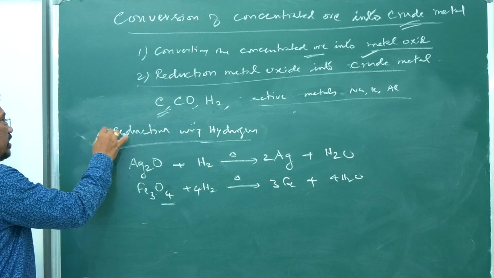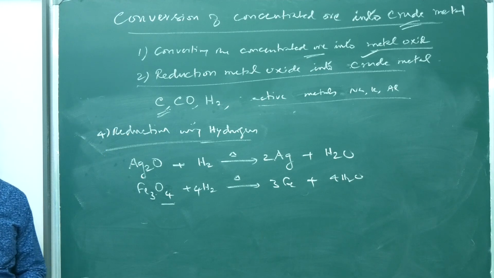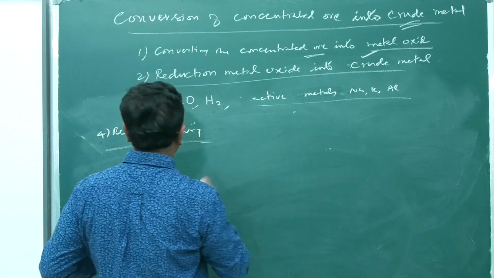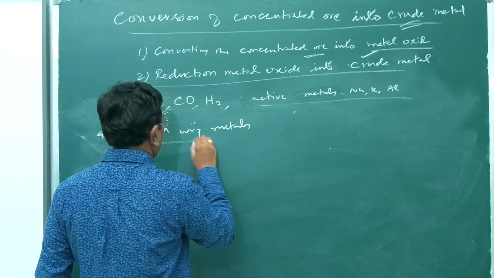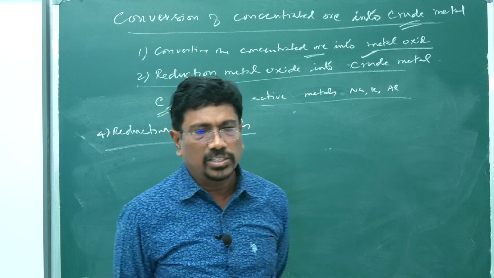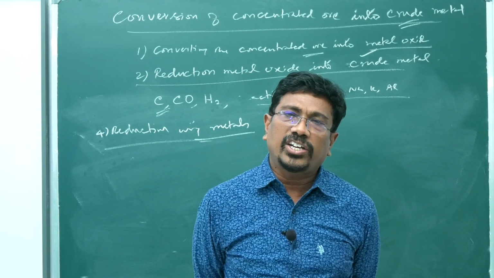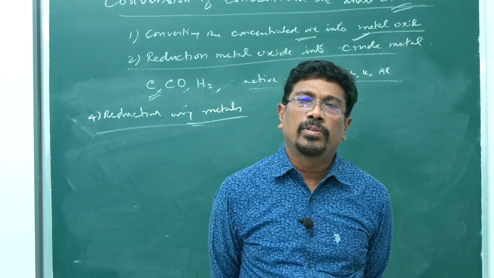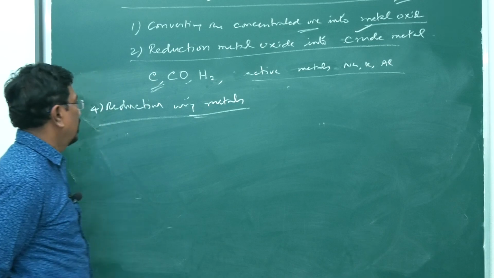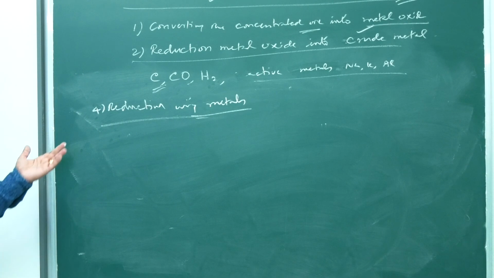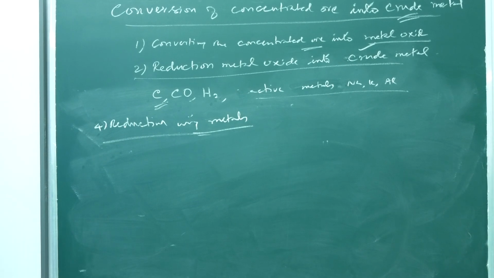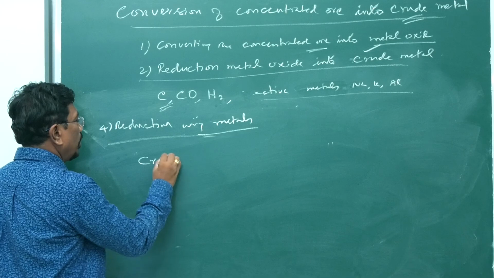Next one, reduction using other metals. So instead of hydrogen, other metals can be used. Reduction using other metals. What are the other metals which can be used? We said active metals: sodium, magnesium, calcium, aluminum. These are all other metals. So by using other metals, we can reduce certain other metals. The first and important thing is reduction of chromium by aluminum.